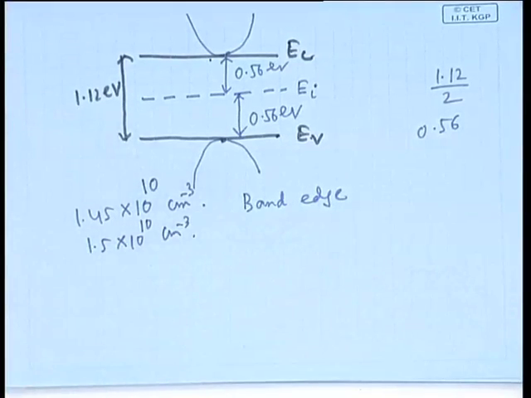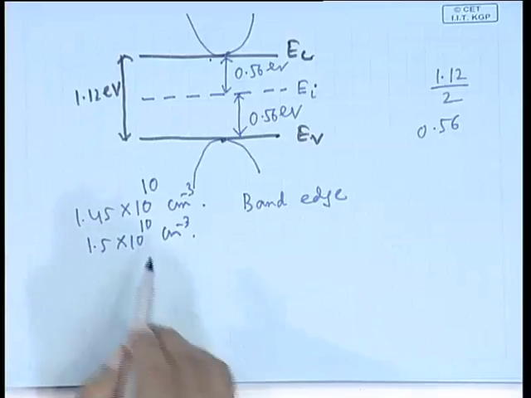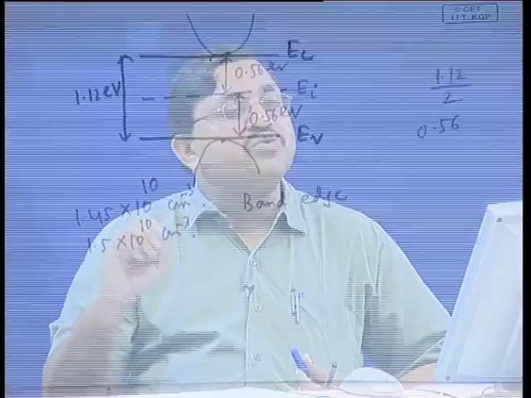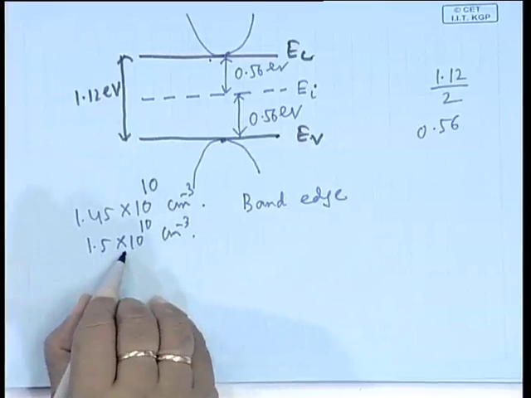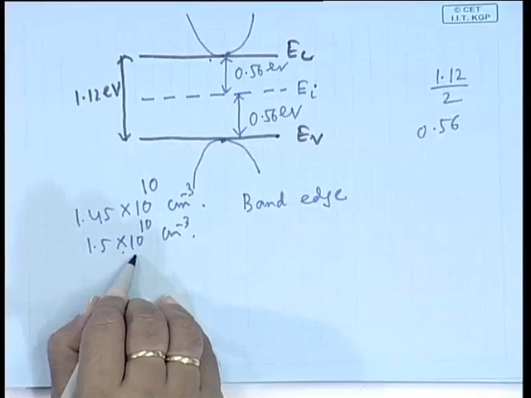Intrinsic carrier concentration means that in the material 10 to the power 10 electrons and 10 to the power 10 holes are there. It is different for different semiconductors. For germanium it is 10 to the power 13. For gallium arsenide it is 10 to the power 6. I shall show you the value in the next lecture.